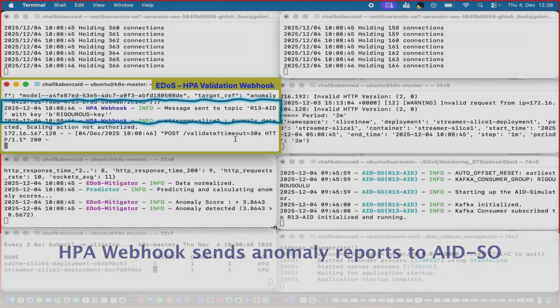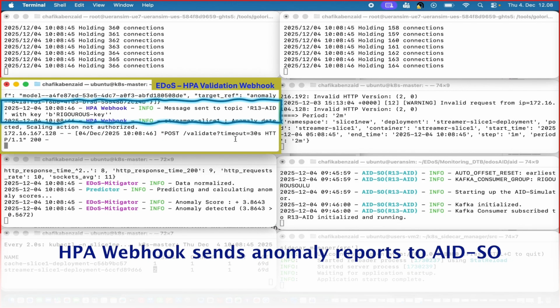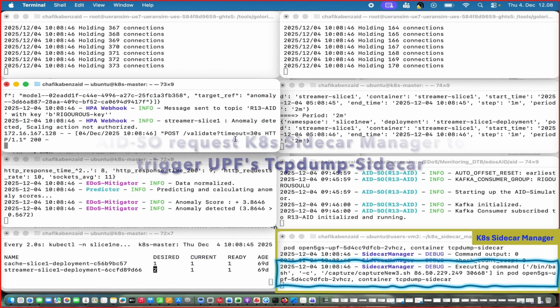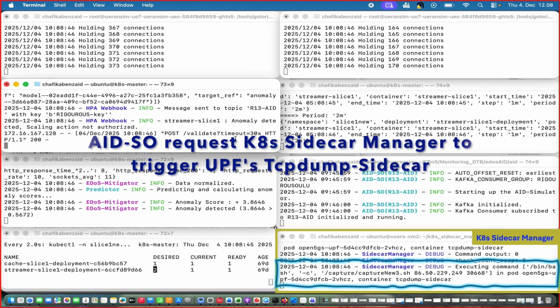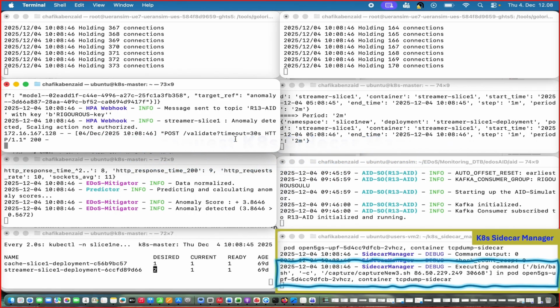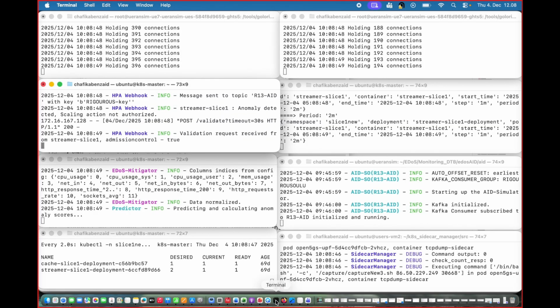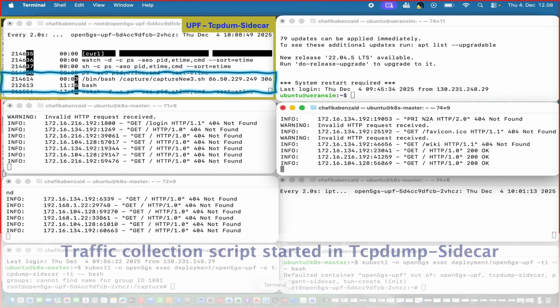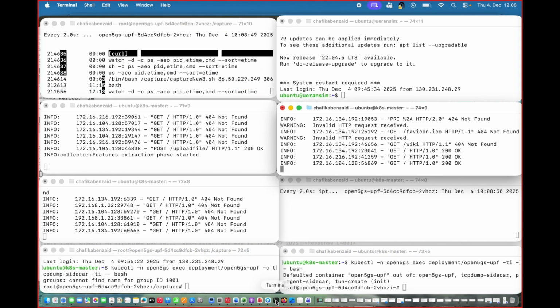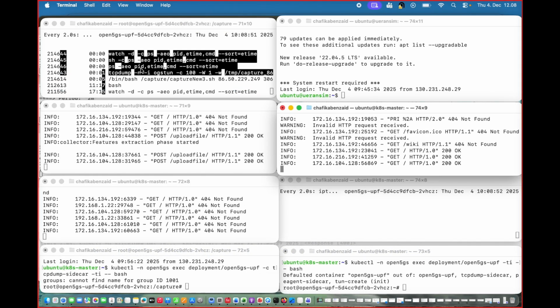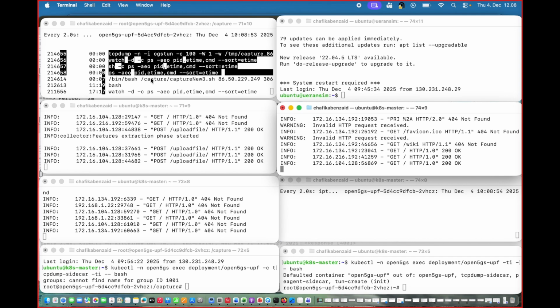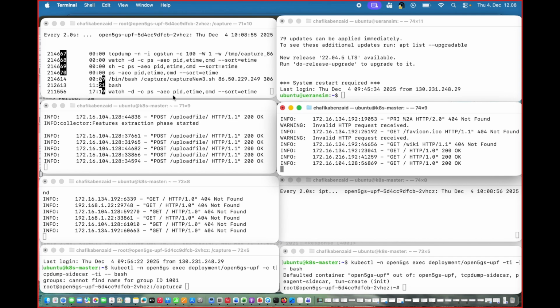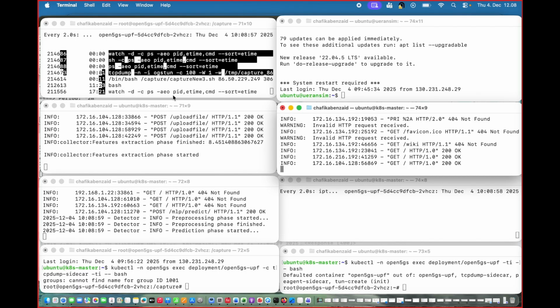Now that we detected the attack, we will see how the RIGOROUS framework reacts and mitigates it. EDOS sends the anomaly report to the AID via the RIGOROUS Kafka broker. The AID determines the action to mitigate this issue and communicates it to the SO, which communicates with the OLU's custom K8s sidecar manager to trigger the UPF's TCP dump sidecar. This is done to determine the source IP of the device originating the malicious autoscaling request.